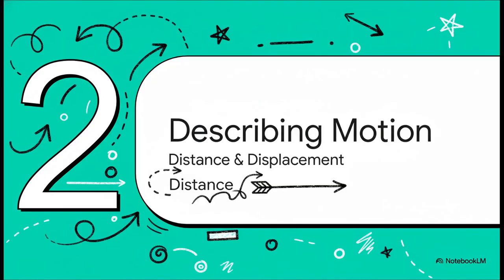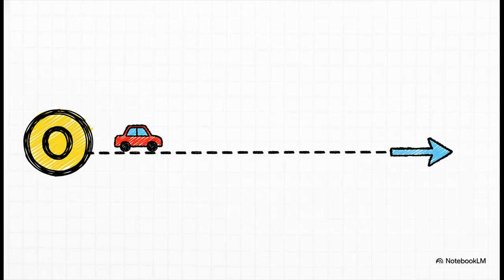Okay, so now we know we need a reference point. But how do we describe the actual path that an object takes? To do this, we use two very important quantities, distance and displacement. Now, these two words might sound similar, but in physics, they are very different. Let's understand them very carefully. To make things simple, let's imagine an object moving in a straight line. We will say that its starting point, or reference point, is O. By using this simple straight line motion, we can see the difference between distance and displacement very clearly.